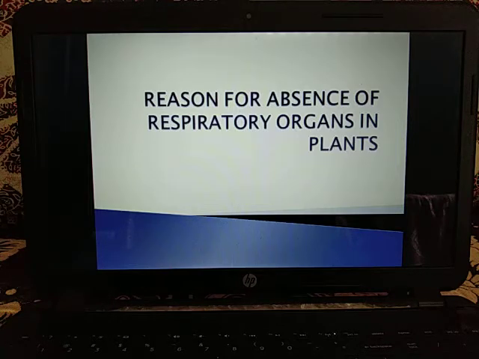Leaves are well adapted to take care of their own needs of gases during photosynthesis. That means the leaves can meet their demand for gas through the stomata only. Moreover, leaves also utilize oxygen that is released during photosynthesis. Next, in plants, cells are closely packed and located quite close to the surface of the plant. Thus the distance that gas must diffuse is not large. They don't have to travel a far distance.